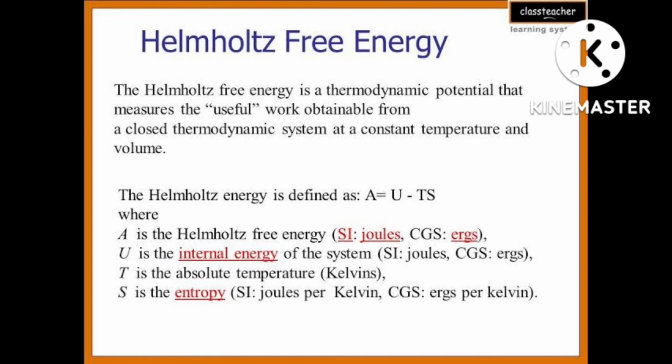If the system is in thermal equilibrium with the surrounding, then the temperature of the surrounding is the same as that of the system. Thermal equilibrium means what? For the reactant and for the product, the temperature is the same, meaning reactant is converting to product and again coming back to reactant. Then at equilibrium, backward and forward reactions will be the same, and you can't distinguish them. That's why temperature will be the same, and even the pressure also remains the same.